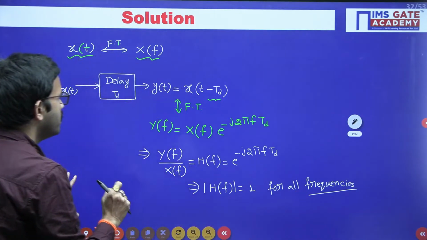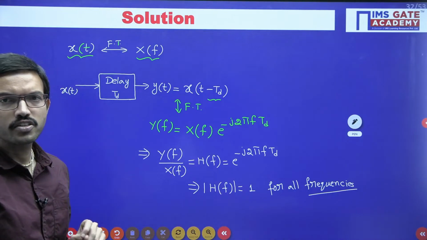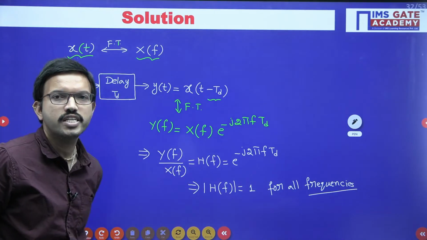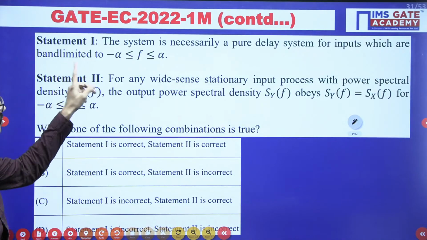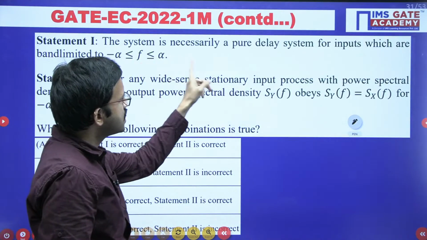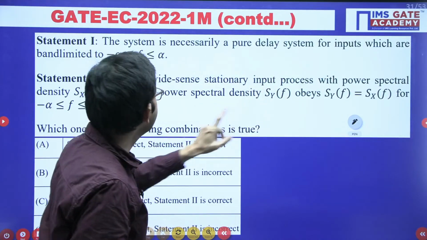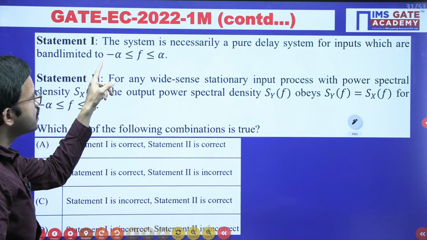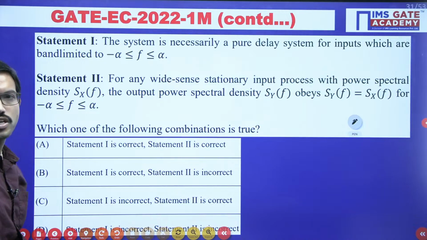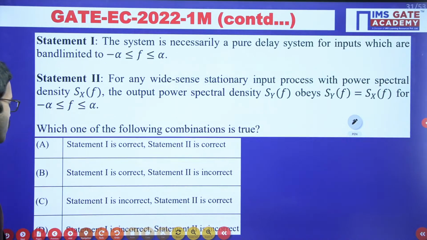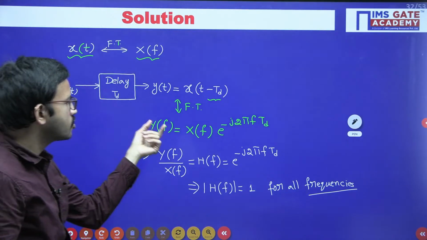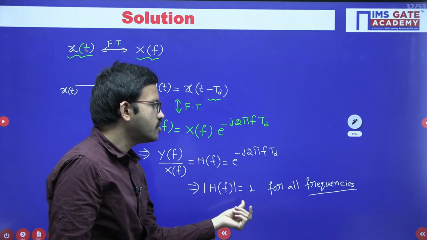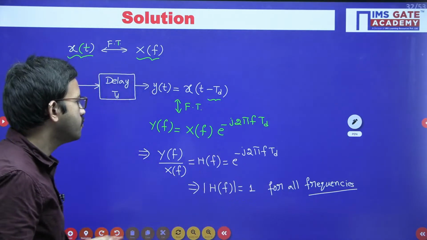Now just tell me whether statement 1 is correct or not. With this understanding, all of you give a try. Statement 1 says the system is necessarily a pure delay system for inputs which are band limited to minus alpha less than or equal to f less than or equal to alpha. Whether statement 1 is correct or not. As of now, when we considered the delay system, we got the magnitude equal to 1 for all the frequencies.